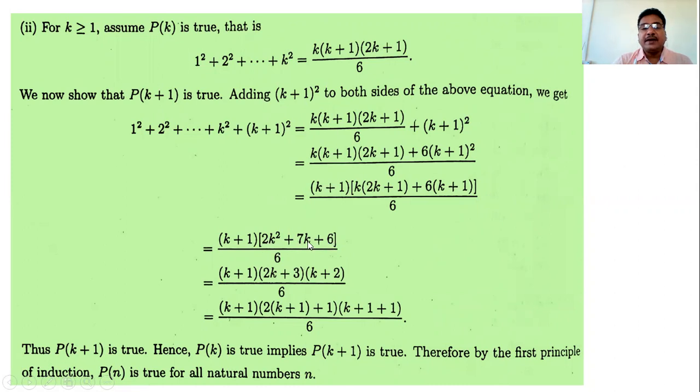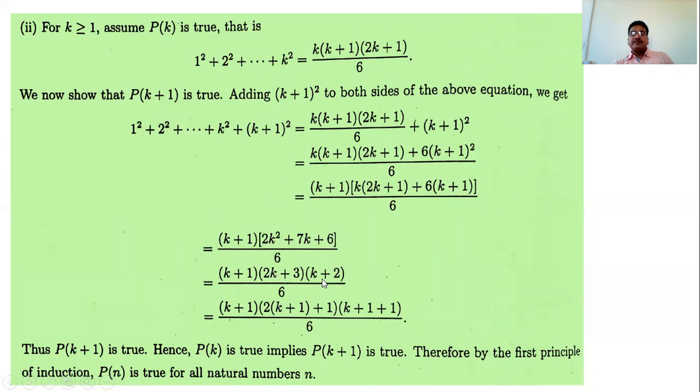So what are the two factors? Addition is 7 and multiplication is 12. 4 threes are 12, okay, 4 and 3. So 2k square plus 4k plus 3k plus 6. Then take the common factor and factorize this.